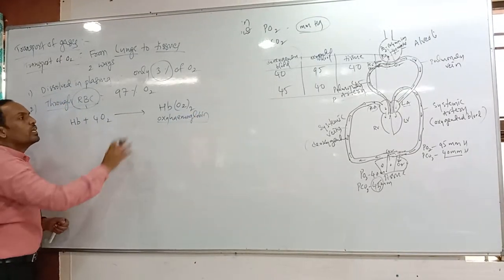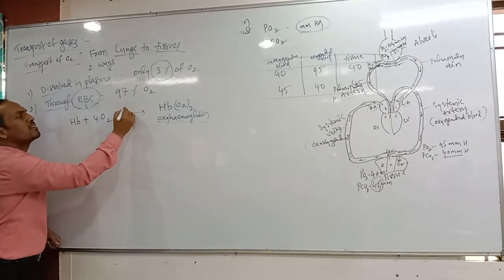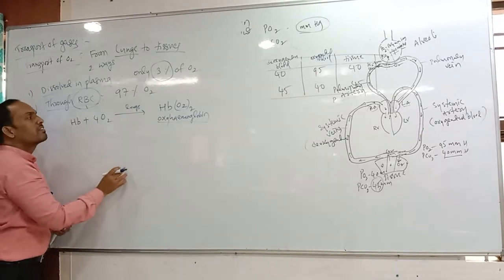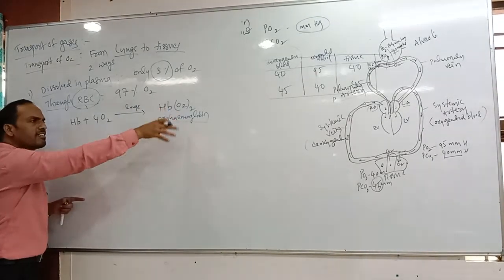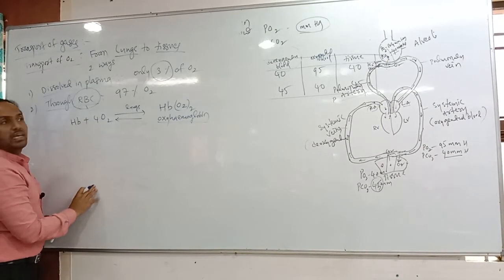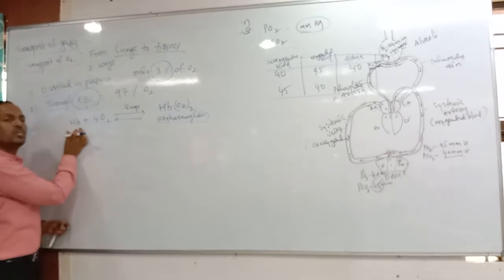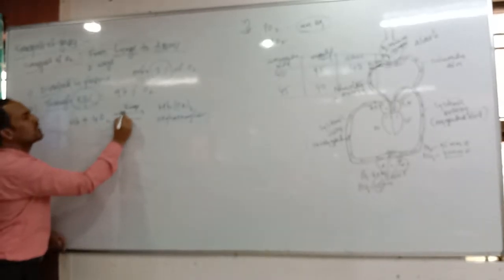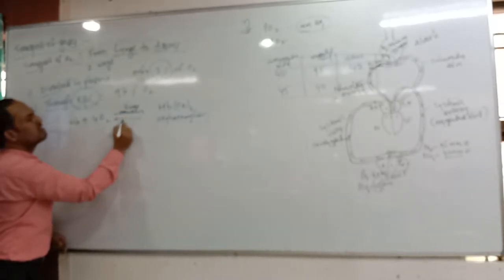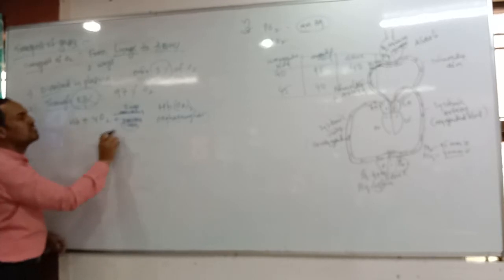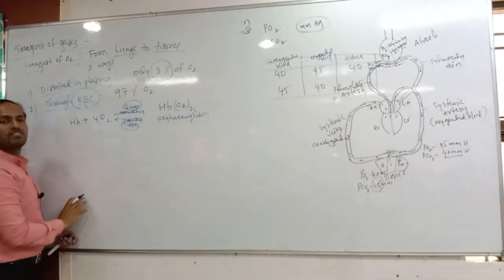Clear? The oxyhemoglobin formation commonly takes place in which region? The lungs. Next, when this oxyhemoglobin reaches the tissues, it dissociates into hemoglobin plus oxygen. The formation is called association, and this is called dissociation. Dissociation takes place in the tissues, and association occurs in the lungs.